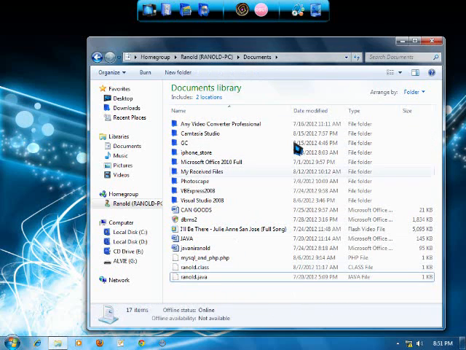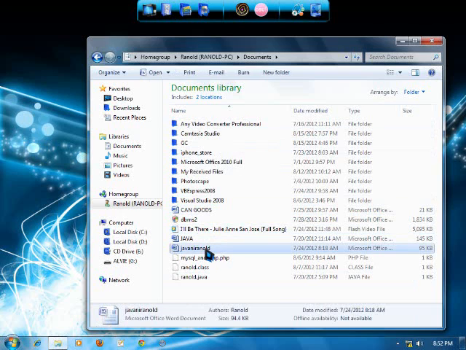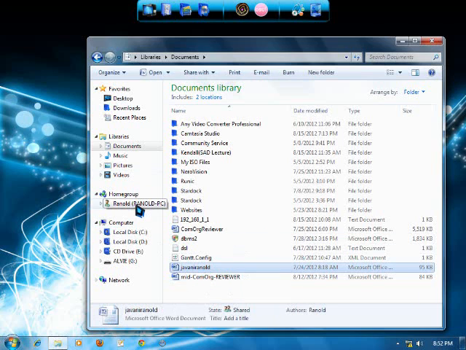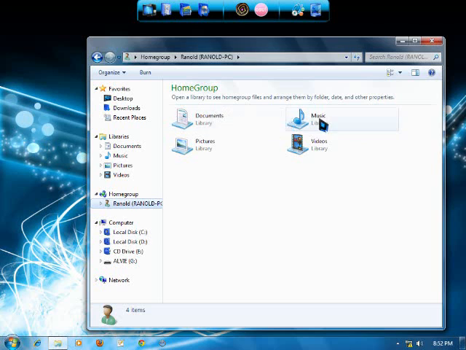Now I can see his files in his documents. I can also copy a file from him to my PC. Now it's easy to share and delete files from the other PC.